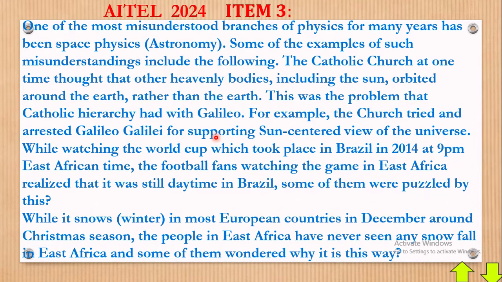They even arrested him over that, but he had to produce proof. He was saying that the sun is at the center of the universe, meaning that the sun is at the center of everything. However, he was not right either. This is not correct either.